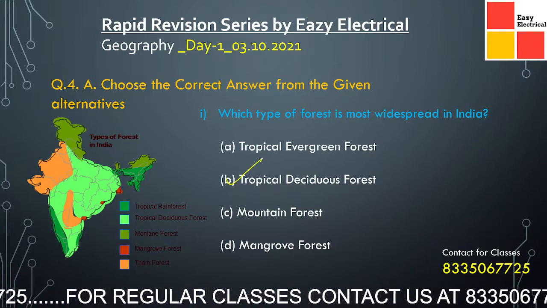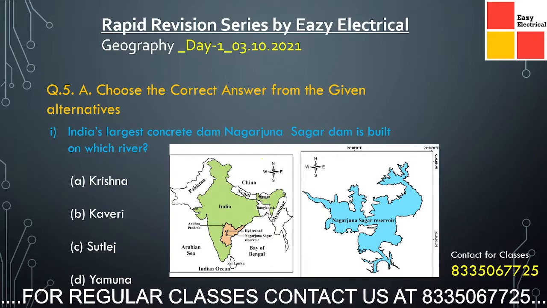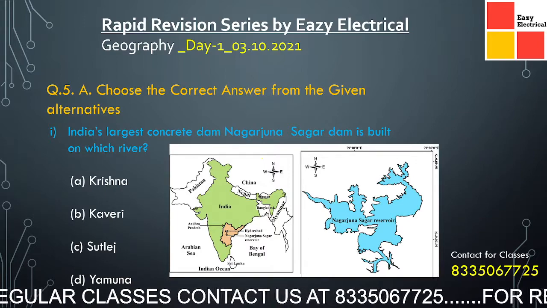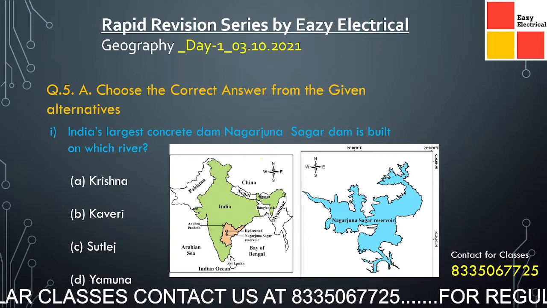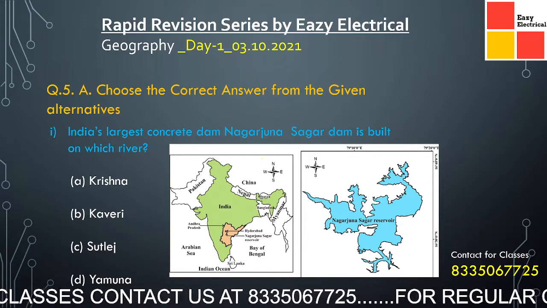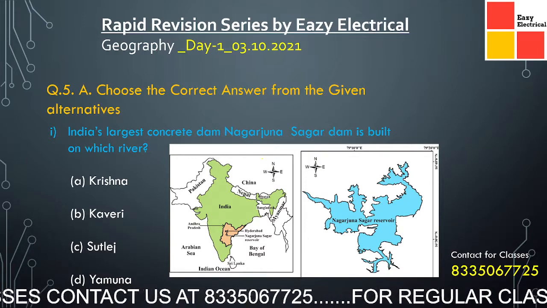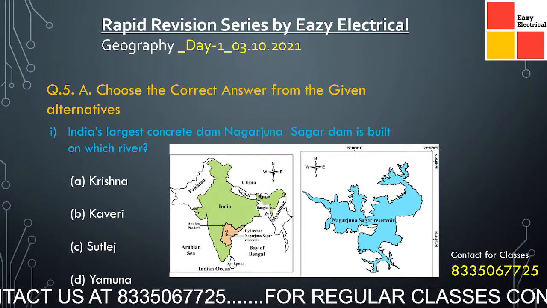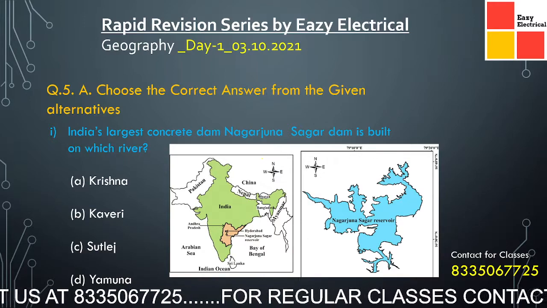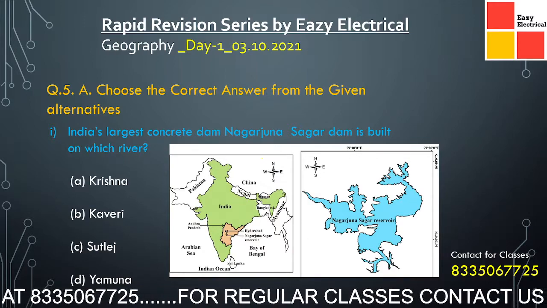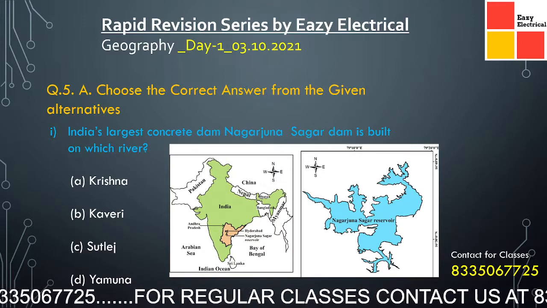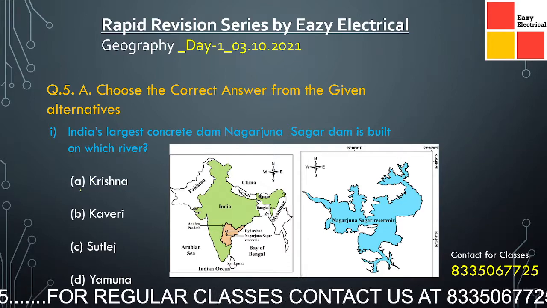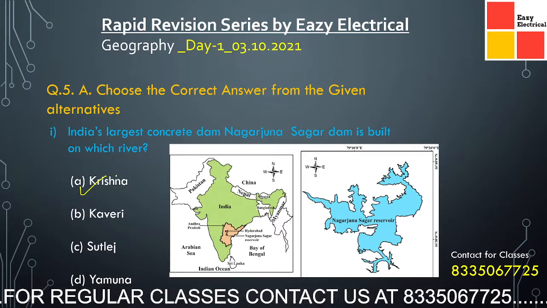Now coming to the next question. India's largest concrete dam, Nagarjuna Sagar Dam, is built on which river? The options are Krishna, Kaveri, Satluj, Yamuna. You can see in the picture the exact position of this reservoir. It is situated on the Krishna river. It is a very important question.